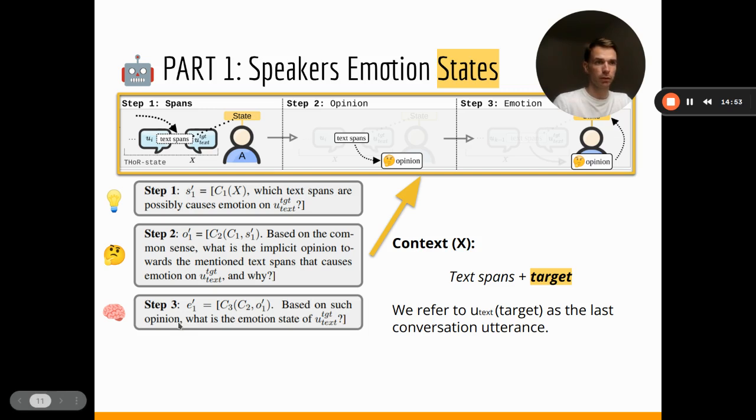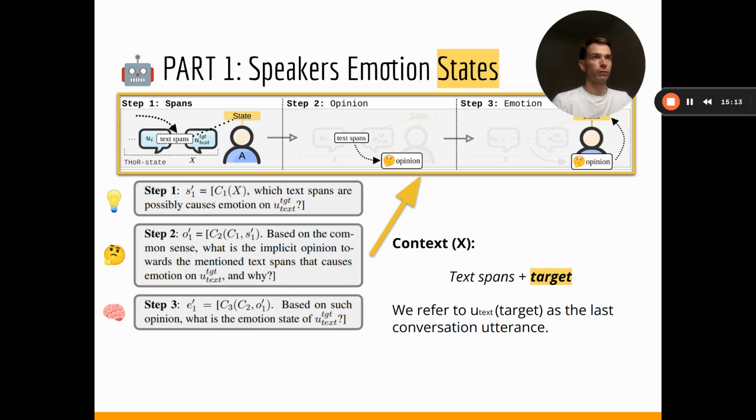Based on such an opinion, what is the emotion state of the target speaker? And in the end, we have certain labels that we finally use in order to perform this annotation and assess it during the upcoming training process.